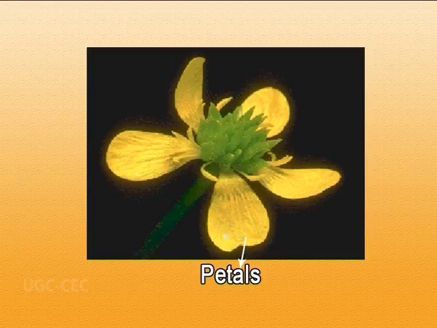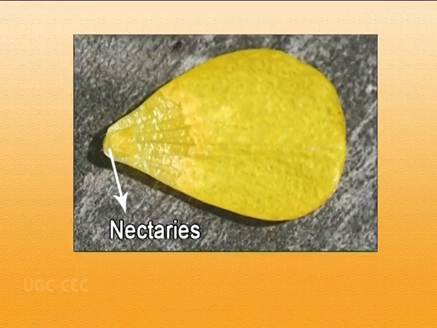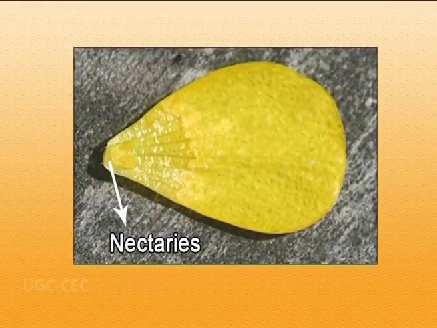Again, as was the case with sepals, which were polysepalous, here again it is polypetalous. All the petals are free. They are not fused to each other. One important feature about Ranunculaceae is that the nectaries are at the base of the petals. These petals are just like stem node-like petals.